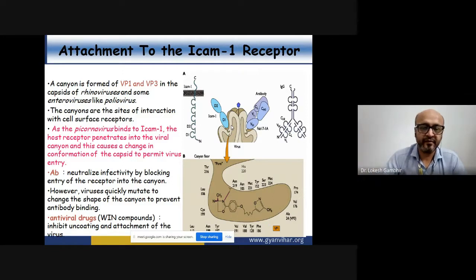Again, that antibody design came on the basis of our understanding of the formation of the canyon. So under normal condition, when there is no antibody, this is how it is penetrating: the N-terminal region of D1 and D2 penetrates inside the canyon, and thereby changes the conformation of the capsid protein. The densely packed capsid is now loosened up. It opens up, and this is actually the permit that is required for viral entry.